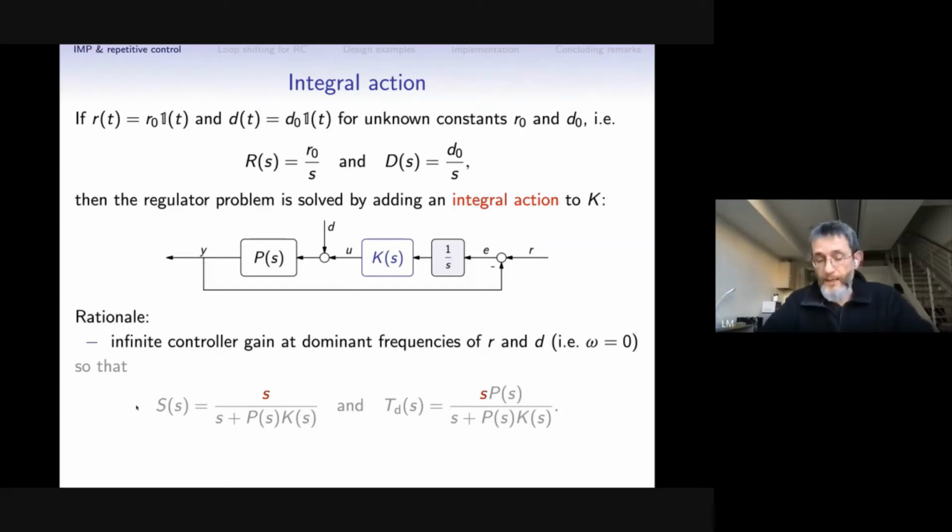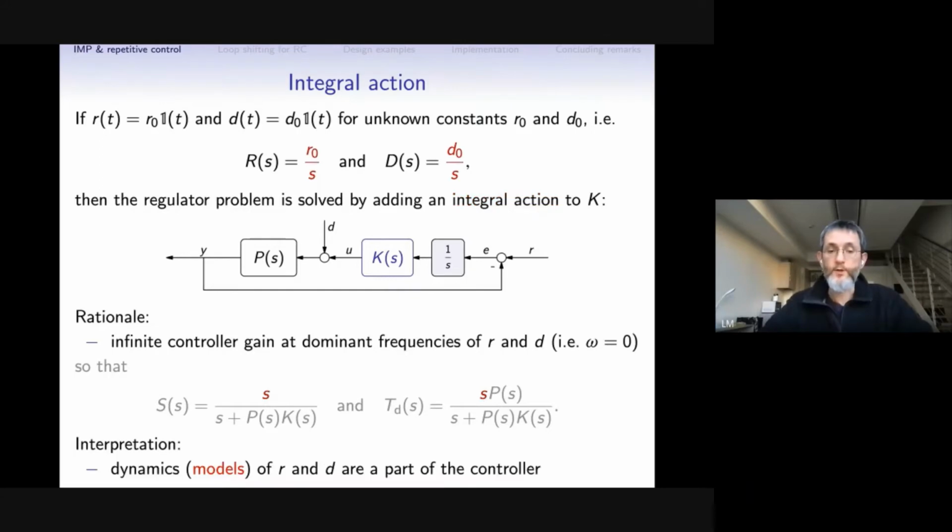So, by the way, it can also be seen in the closed loop transfer functions, where both the sensitivity and the disturbance sensitivity have zeros at the origin, meaning that they have zero DC gains. Another way to interpret this nice property of the integral action is to consider it as a model of our reference and disturbance signals, because the Laplace transforms of constant R and constant D include a pole at the origin. So exactly the same pole at the origin should be added to our controller.